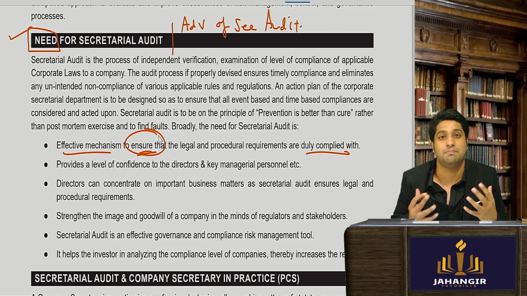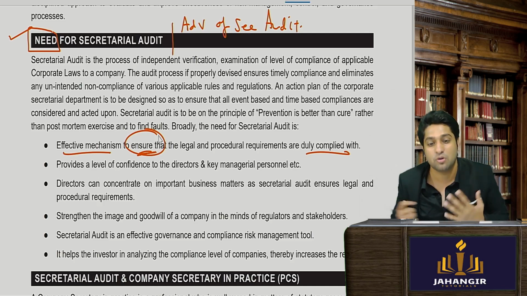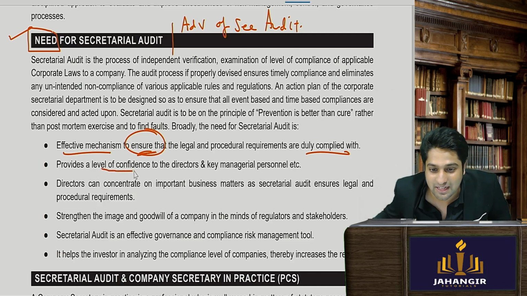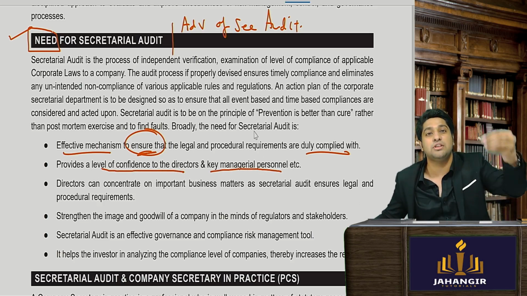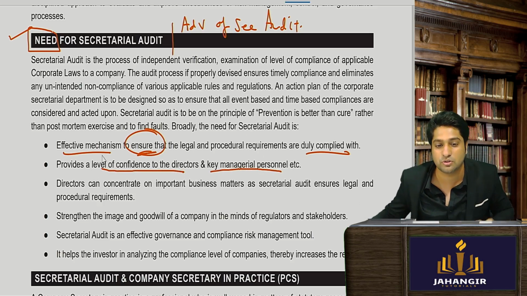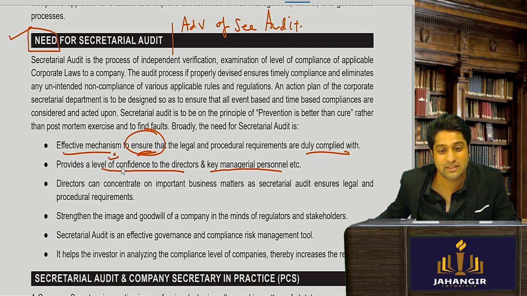So wouldn't you still be panicking that this person is still not understanding why this is important? So I'll go on to say that it will increase the level of confidence of the directors and the KMPs, that they will be assured that the laws are followed. So don't you think it will be a confidence booster? Yes, sir.